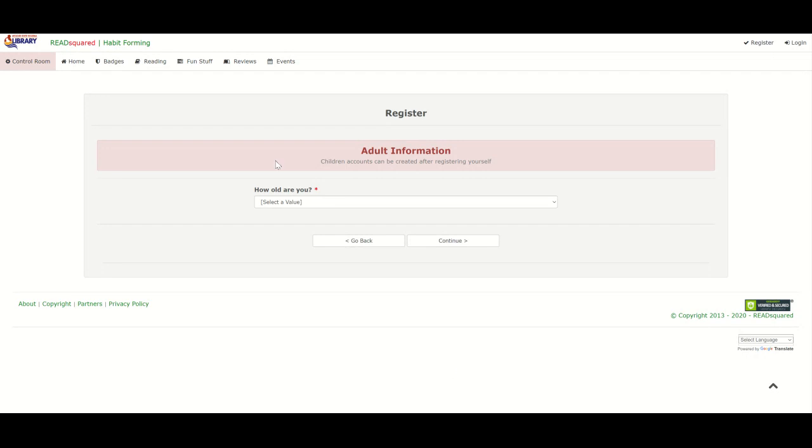It's going to ask the adults information. It has a drop down right here. Down here at the bottom is the 19 plus. So that's what we need. For the adult logins, for family logins, you need to be at least 18. So I'm going to go ahead and say continue.